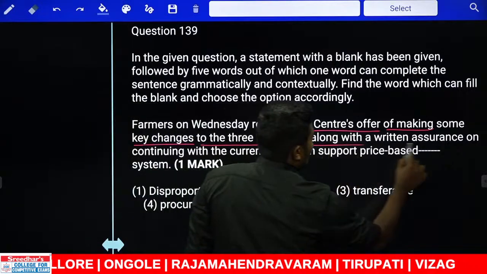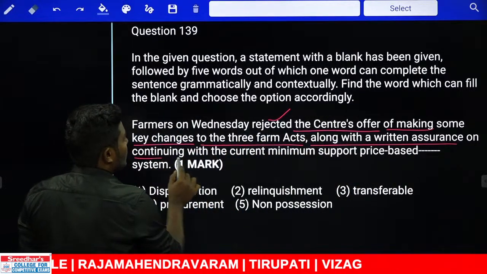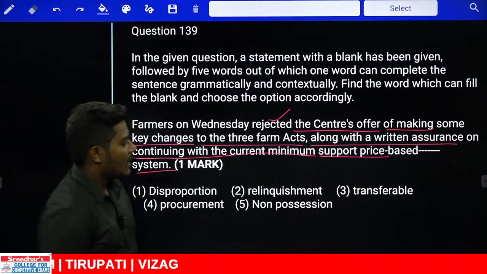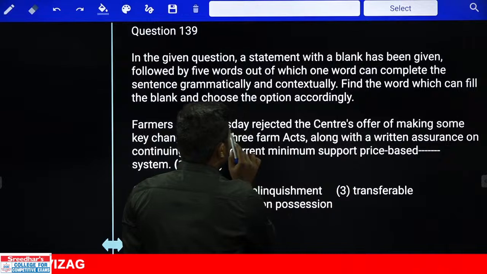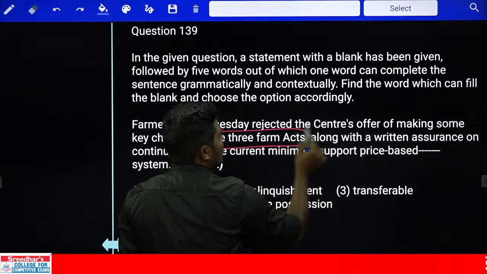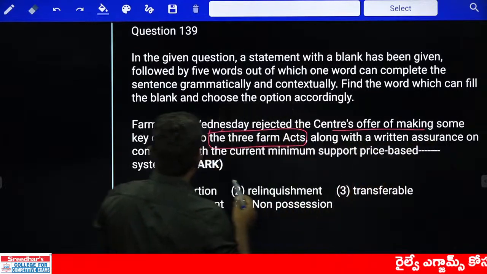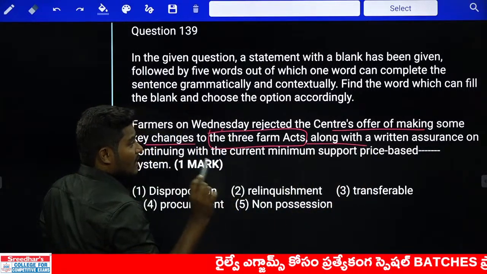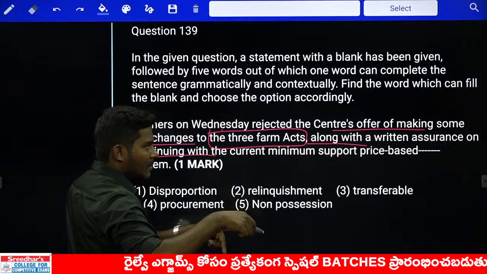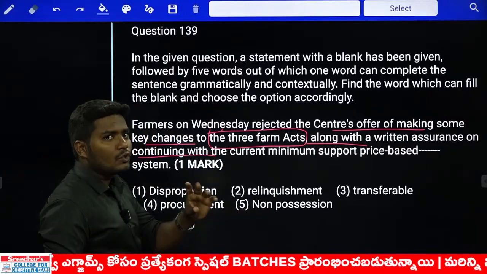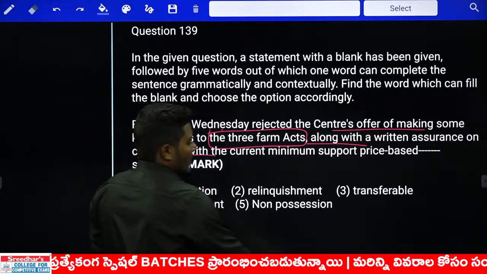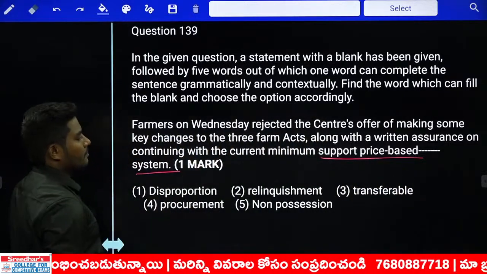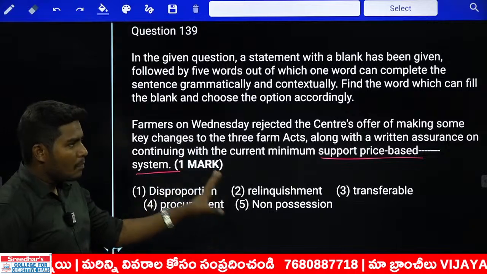Along with a written assurance on continuing with the current minimum support price based dash system. Here we are speaking about three farm laws which are to be changed somewhat, and along with that the government also gave a written assurance on continuing with the current minimum support price, without changing it. Now we need a word for the support price based dash system. We are speaking about something which is a positive word.